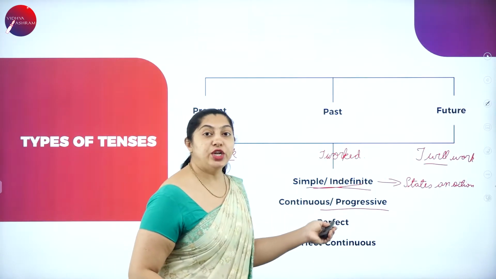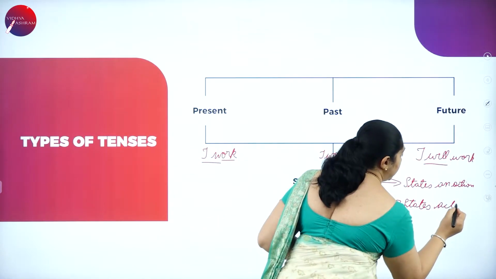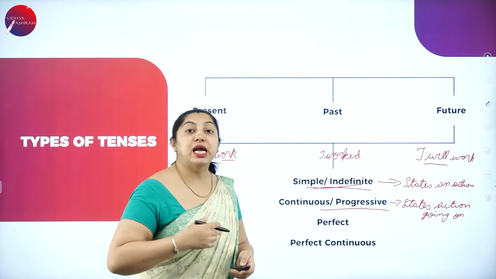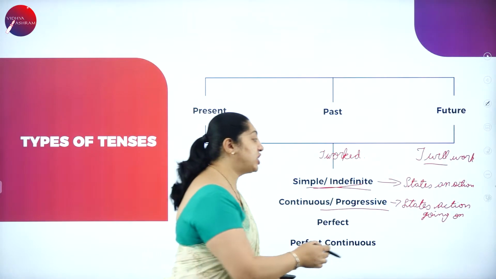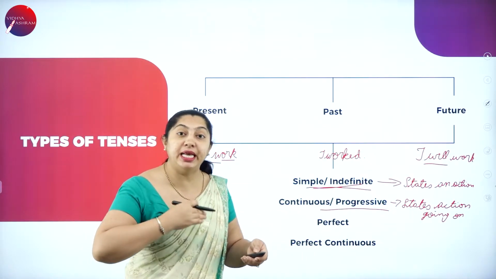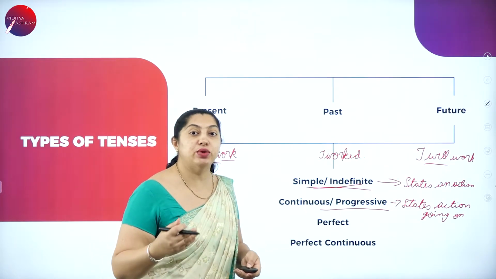The continuous or the progressive tense states an action going on. What does the continuous or the progressive tense state? It states that the action is going on. It's continuing. It has not ended. It is continuing. That is the progressive or the continuous tense.